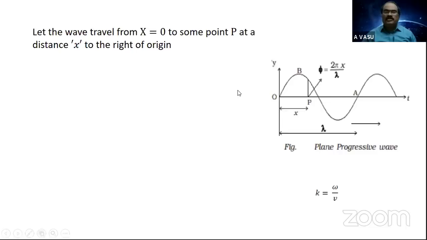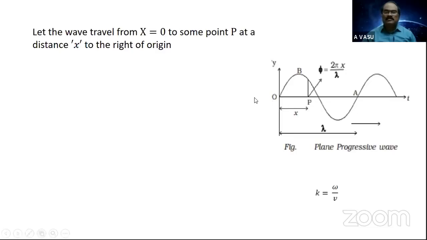Now here, let me introduce how you get the equation for a plane progressive wave. The equation or the displacement relation for a plane progressive wave can be obtained by defining the displacement of any vibrating particle of that medium.